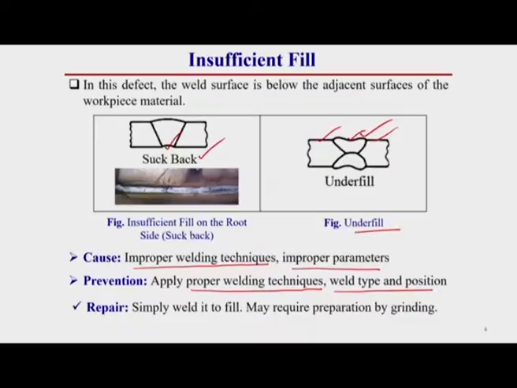Now, how can we repair these welding defects that have already occurred in the welded structure? The repairing technique for this welding defect is simply to weld it to fill. For this filling of welding, generally some surface operation may be required. That means we have to prepare the surface for doing the further welding operation.